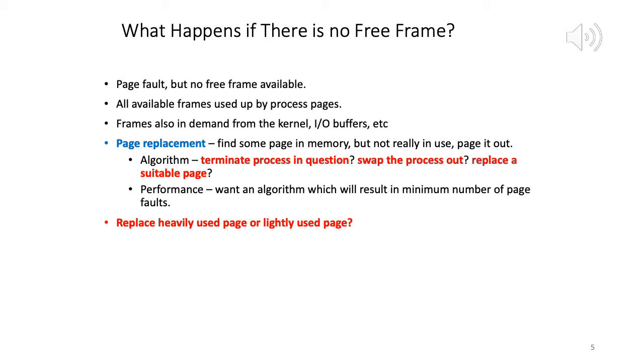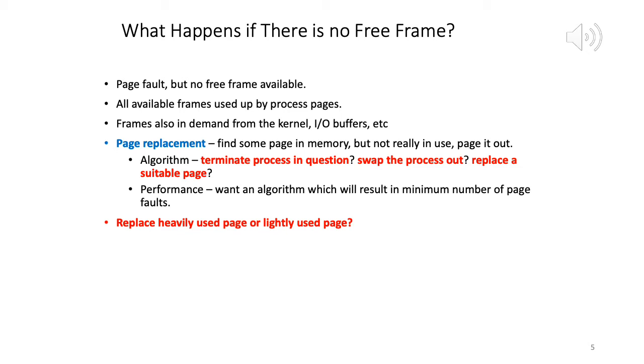Now, if the page we are referencing in a process is not in main memory, we have a page fault. So naturally, as we've seen, we have to bring that page into memory, which means we need to find a corresponding free physical frame. Now the question is, what happens if there are no more physical frames available?